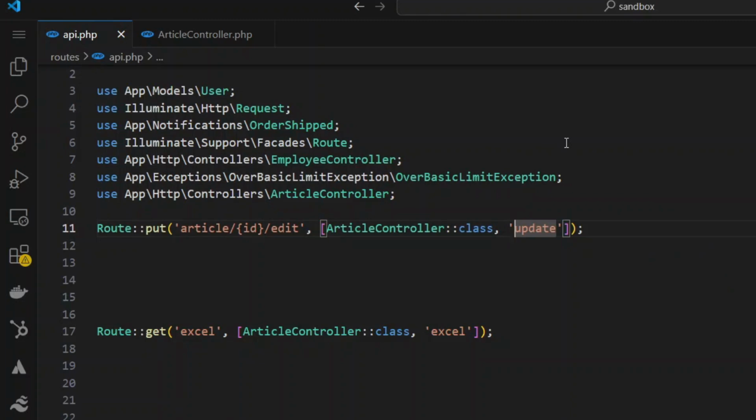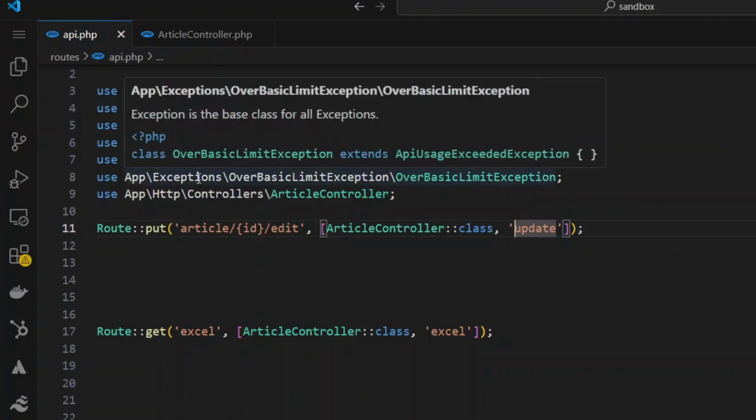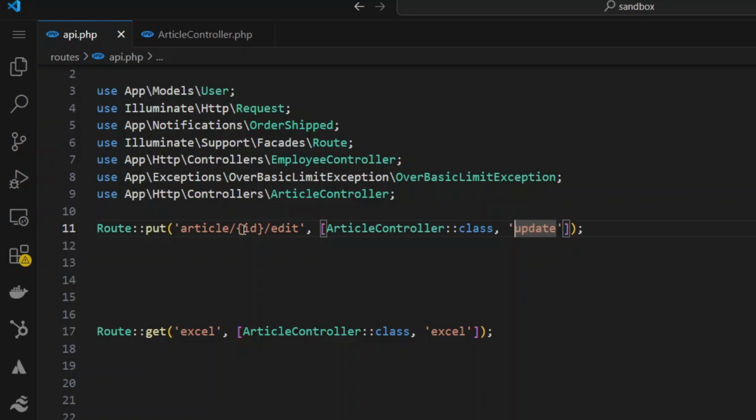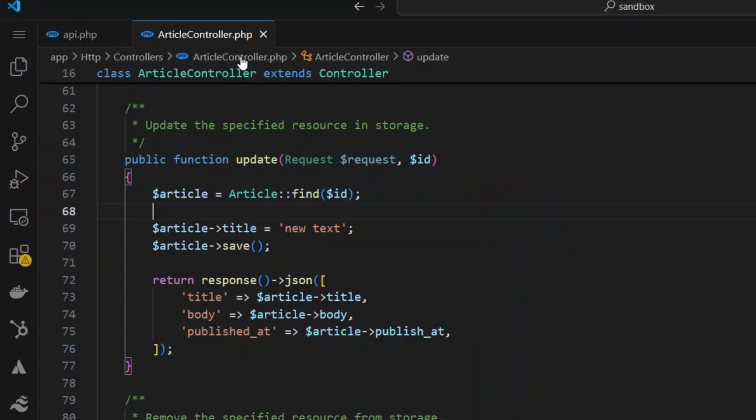So what is an exception? Right now in my routes API file, I define a route, I'm expecting an ID, and I throw it to this method. If you open this up, I'm catching the ID and I'm looking it up in the articles table. For those of you saying I could have used route model binding, I know, I'm doing this for a reason. So we catch the article, we make some changes, and we save it.